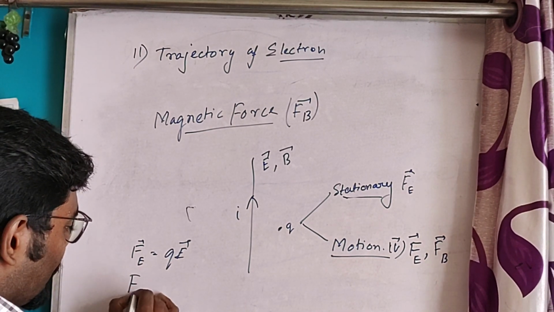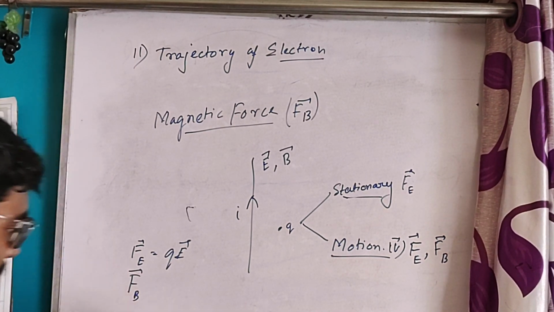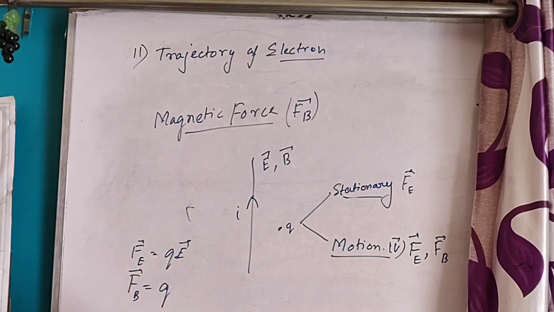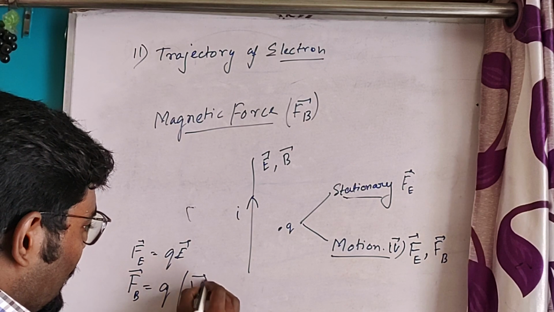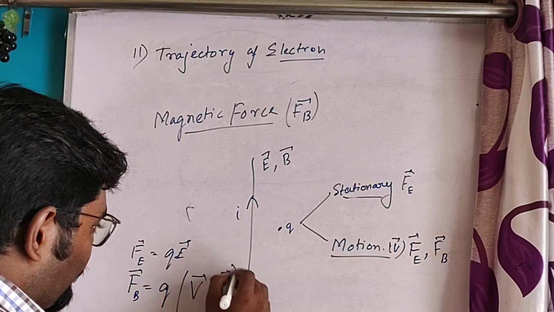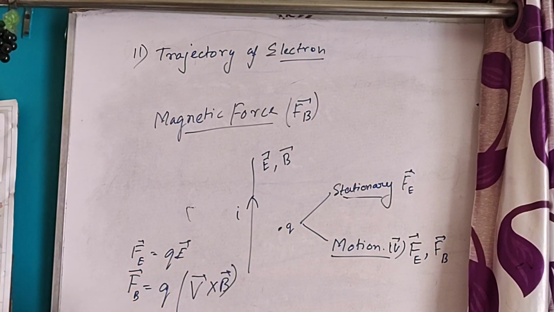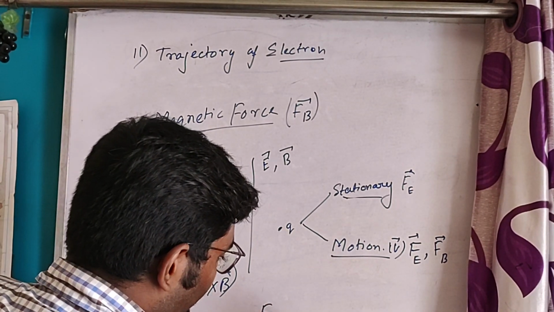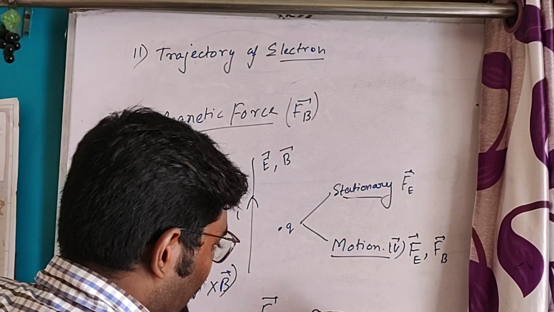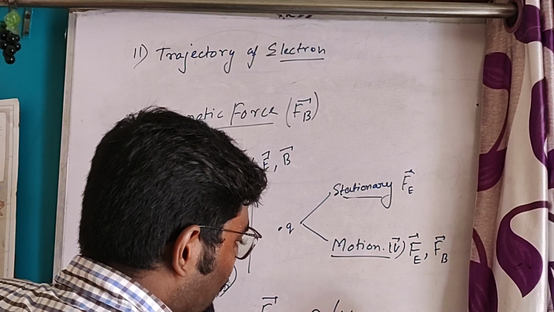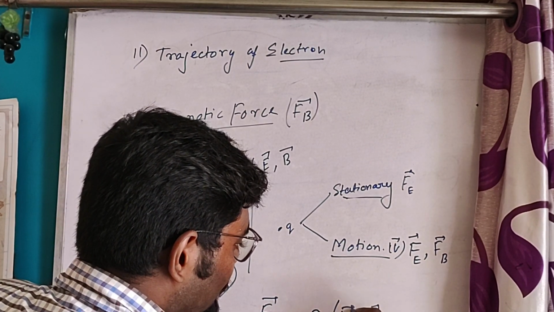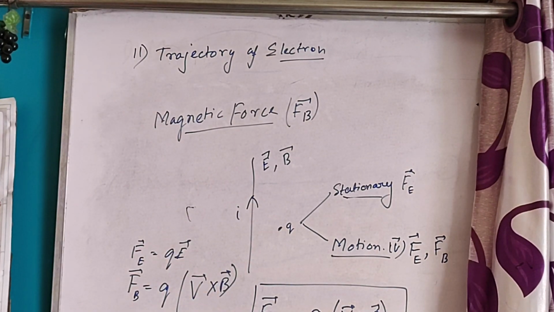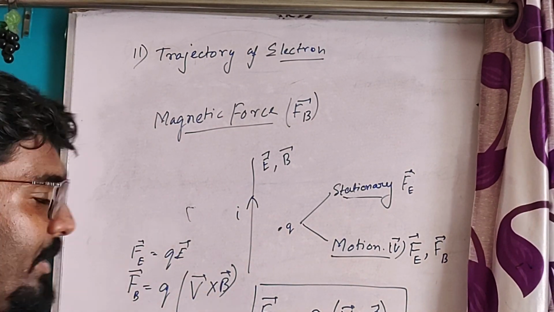Now, if we have to calculate the magnetic force, then its value will be the amount of charge into V cross B. This will be the formula of magnetic force, that is, F equals Q into V cross B.